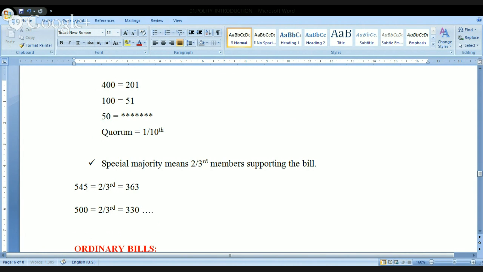Can it be considered as passed? Yes, it is considered as passed. It is because whatever the number you are getting here, this number should not be less than 50% of the total. That is the reason why if I am getting any support of above 273, then that is considered to be passed. Is that okay?